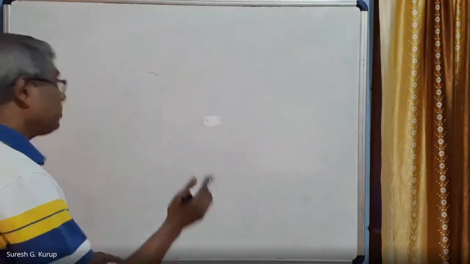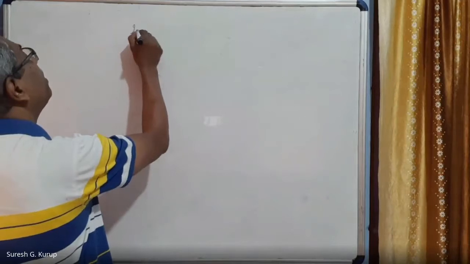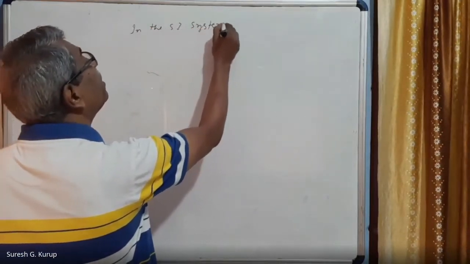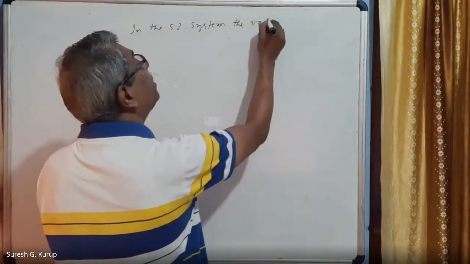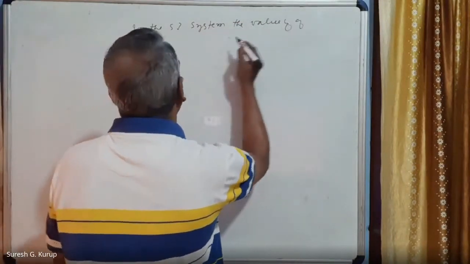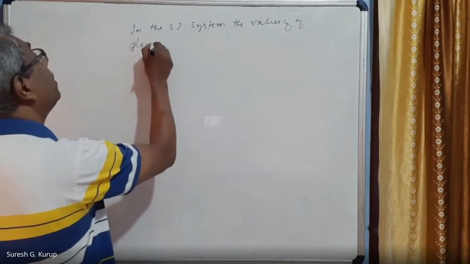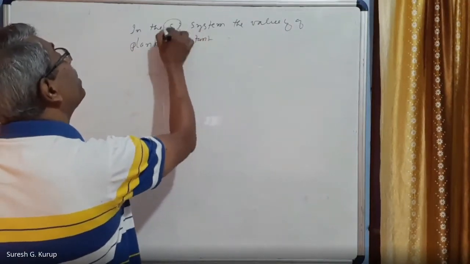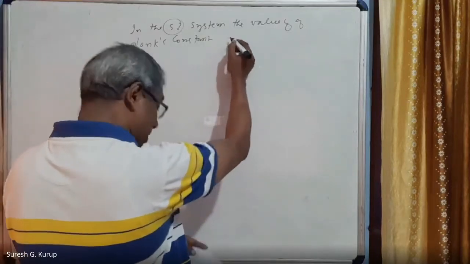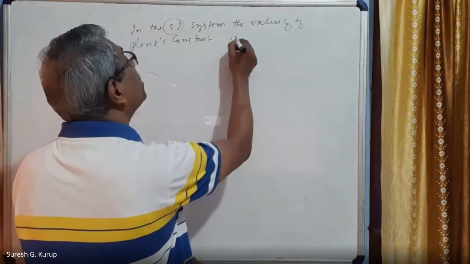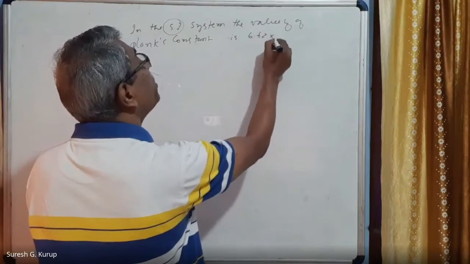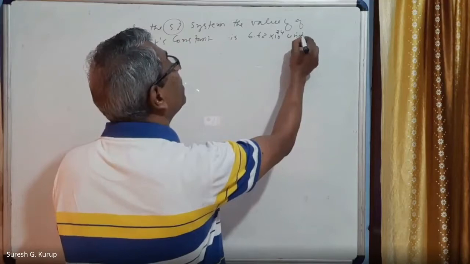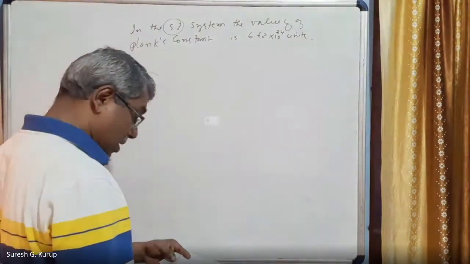In the SI system, the value of Planck's constant is 6.62 into 10 raised to 34 units, right?